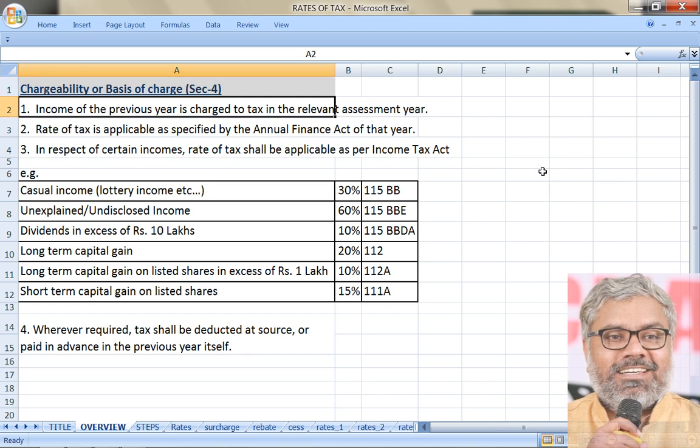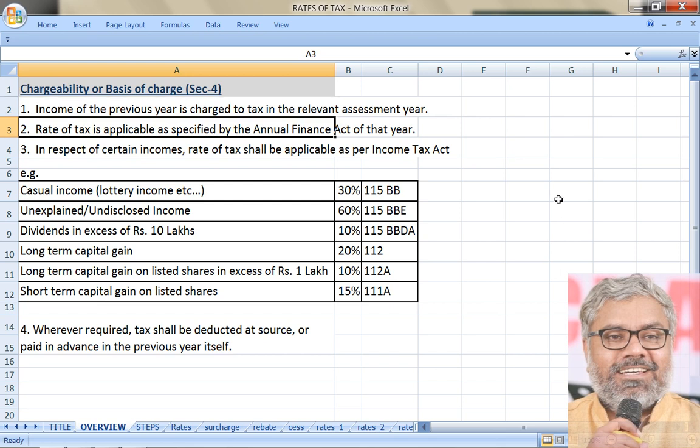Of course, the basis is very simple, which we know already. What is that? Income of previous year is charged to tax in the relevant assessment year. That is the basis of charge. So whatever income earned in previous year is subjected to tax in the relevant assessment year.